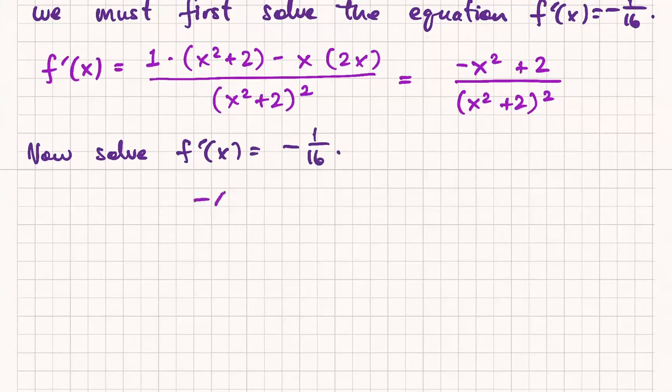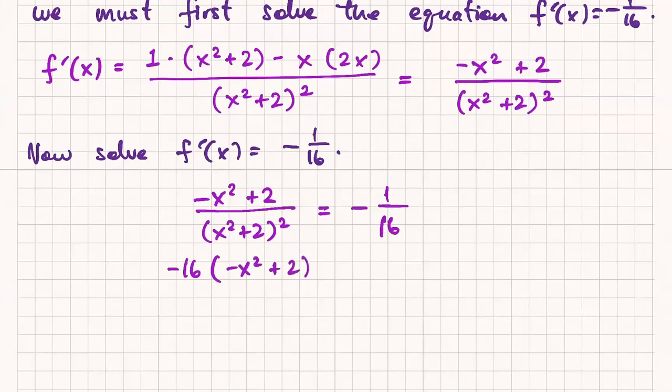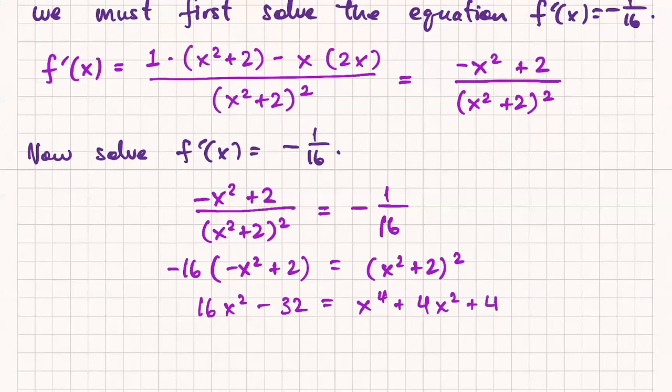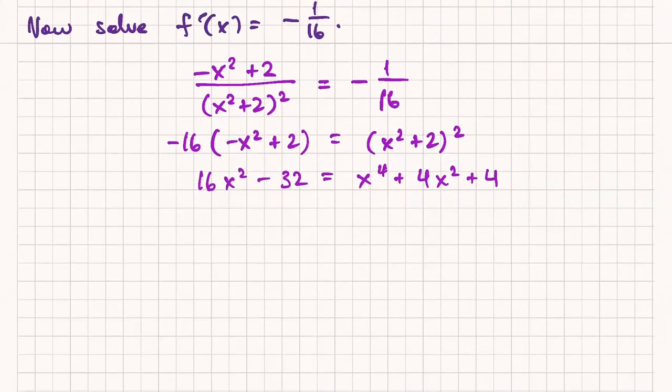Okay, so negative x squared plus 2 over x squared plus 2 squared equals -1/16. I'm going to cross multiply here. I'll write it out explicitly: -16 times negative x squared plus 2 equals x squared plus 2 squared. Now let's multiply everything out. We get 16x squared minus 32 equals x to the 4 plus 4x squared plus 4. And then we move everything over to one side. We get x to the 4 minus 12x squared plus 36 equals 0.